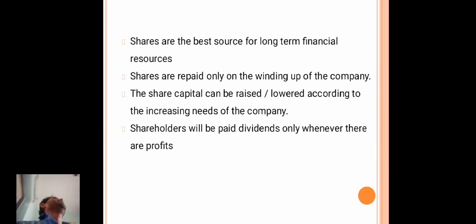So the company will issue shares to procure long term financial resources, to arrange long term financial resources. Once the shareholders purchase the shares, the share amount principal cannot be repaid back to the shareholders. Only the dividend is paid to the shareholders.